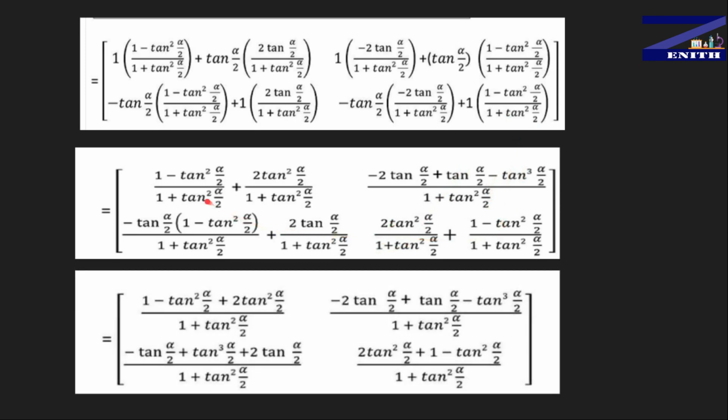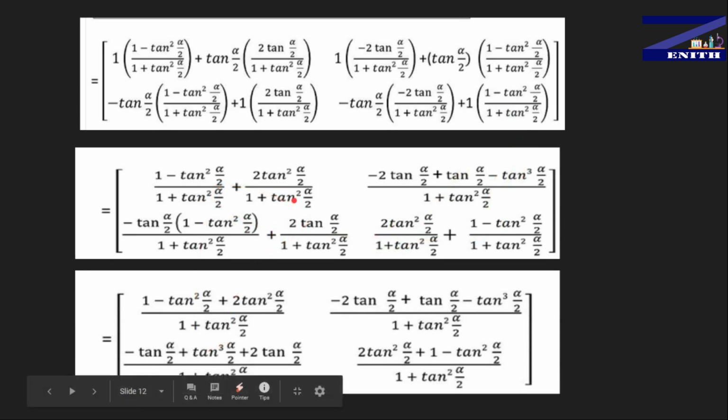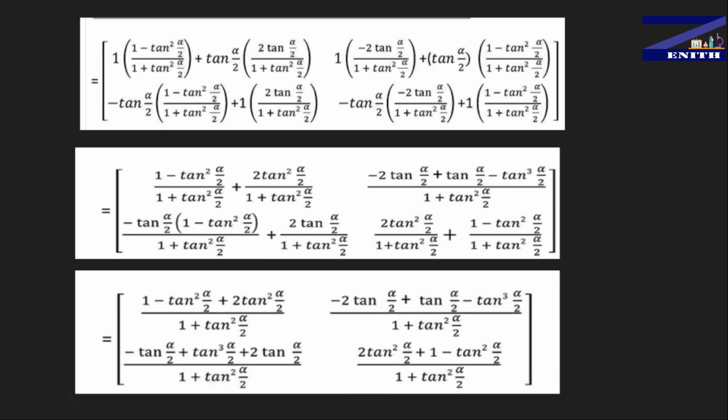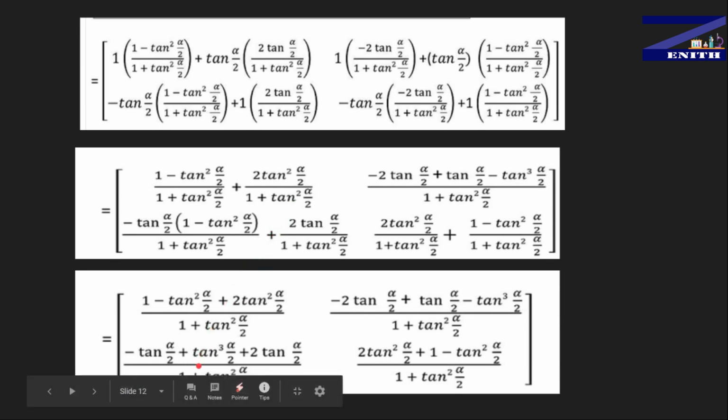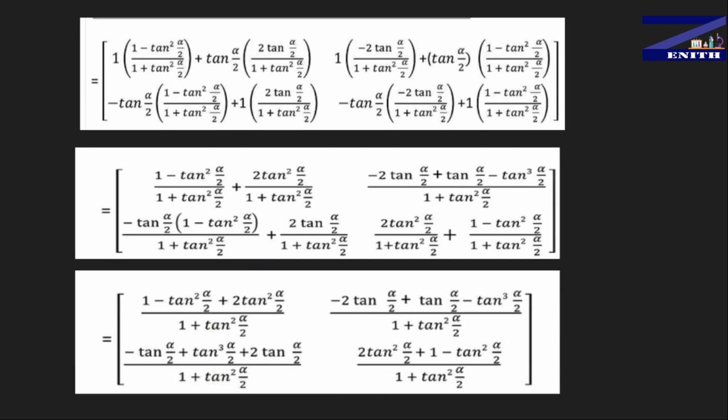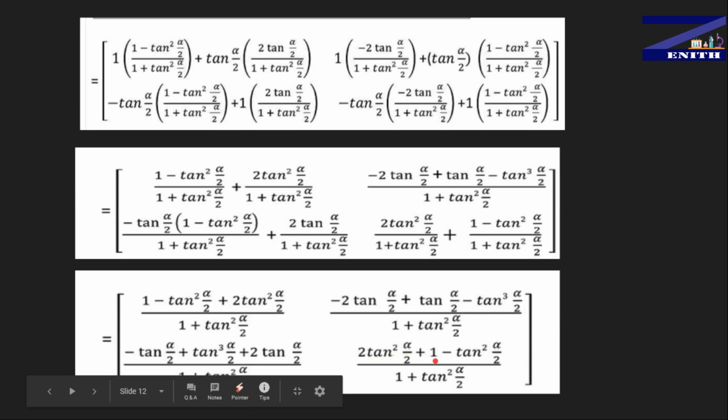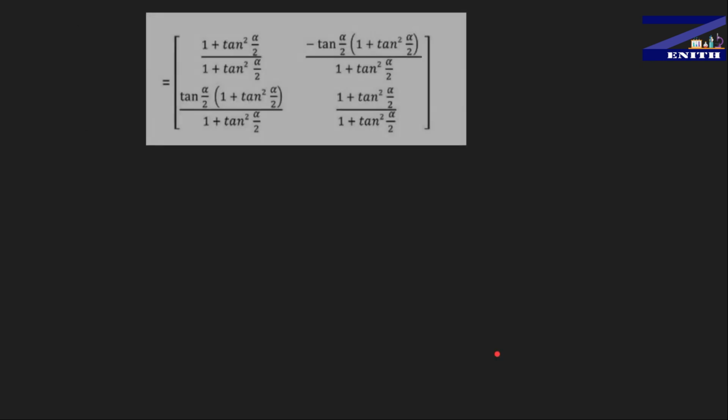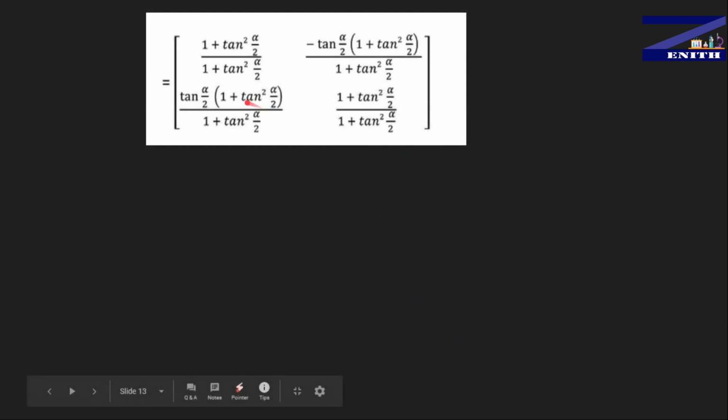Now guys, just take the LCM. Here take the LCM 1 plus tan square alpha by 2, and after that you get 1 minus tan square alpha by 2 plus 2 tan square alpha by 2. Same thing here: take 1 plus tan square alpha by 2 as the LCM, and in the upper part you get minus tan alpha by 2 plus tan cube alpha by 2 plus 2 tan alpha by 2. Same thing for the last part of this matrix: take 1 plus tan square alpha by 2 common, and you get 2 tan square alpha by 2 plus 1 minus tan square alpha by 2, and after solving them you get this.